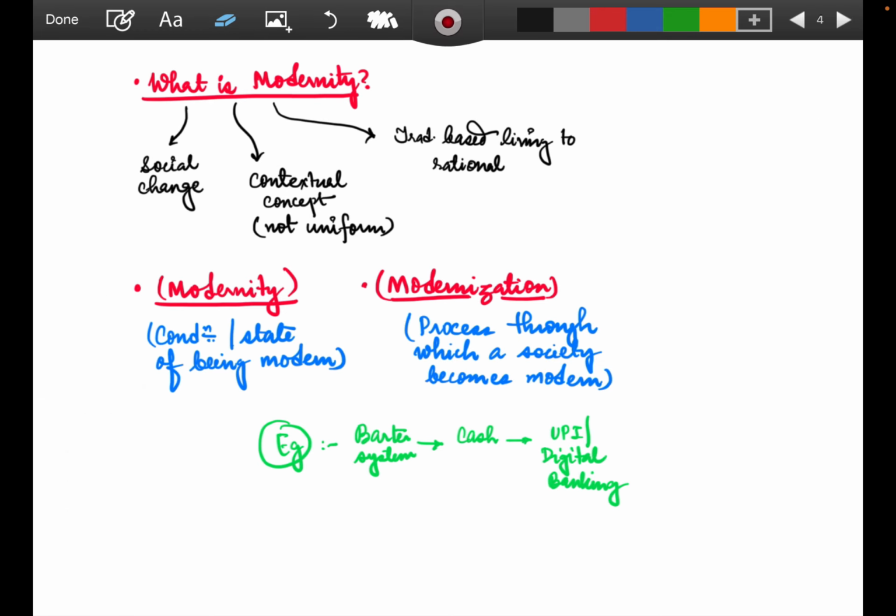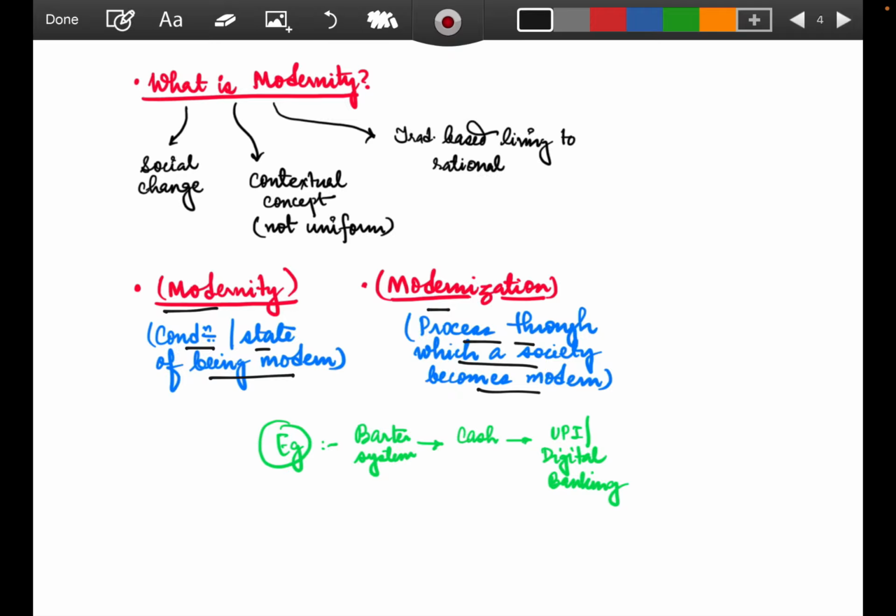What is modernity? If I roughly talk about what modernity is, we talk about it in the form of social change. We talk about it as a contextual concept, not a uniform concept. We talk about tradition-based living moving to rational, whatever rationality has come up, whatever changes have occurred. Modernity and modernization, these two are different concepts. One is the condition or the state of being modern, and the other is the process through which a society becomes modern. So modernity and modernization may be mistakenly used as replaceable words, but one is the condition, the state of being modern, the other is the process.